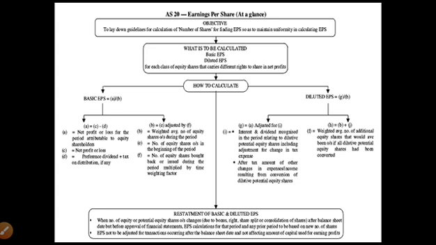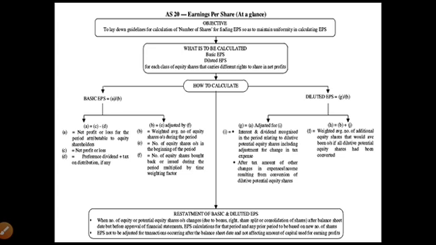So dear friends, the basic objective of this accounting standard is to lay down guidelines for the calculation of the number of shares for finding earning per share, so as to maintain uniformity in calculating earning per share. This is the basic of accounting standard number 20, which will give us a clear picture and guideline about how to calculate earning per share and what different things need to be taken into account while calculating it.